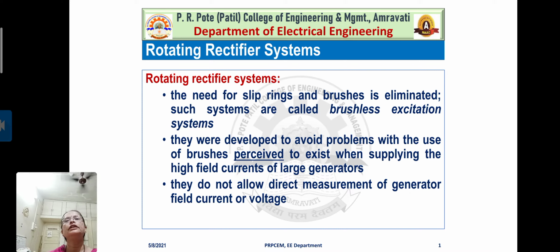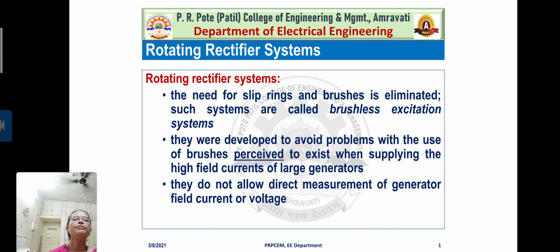But in case of the rotating rectifier system, the need of slip rings and brushes is totally eliminated. Such systems are called as what? Brushless excitation systems. Right?